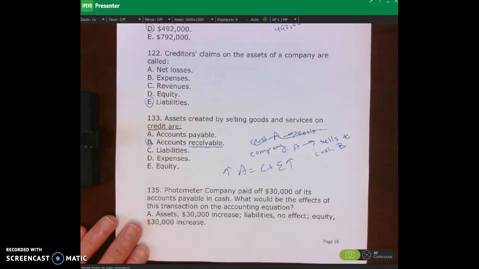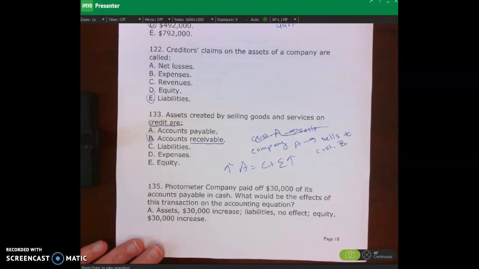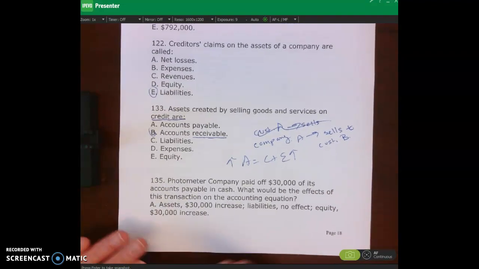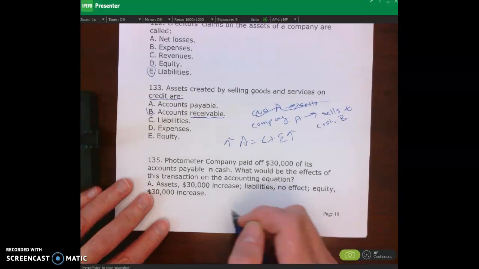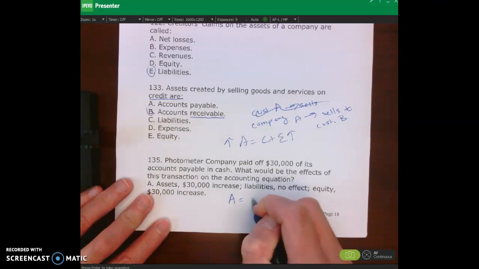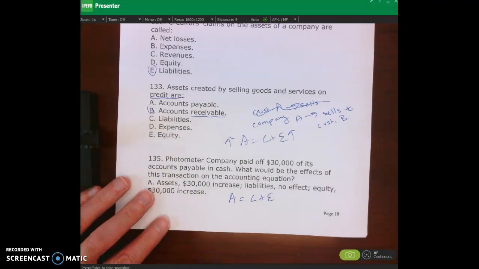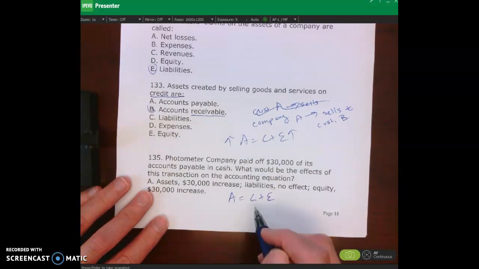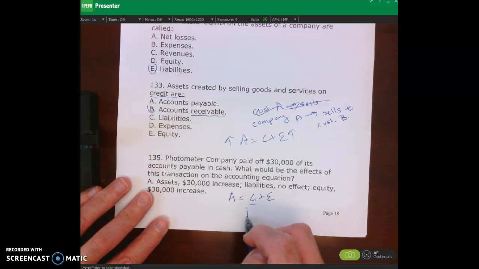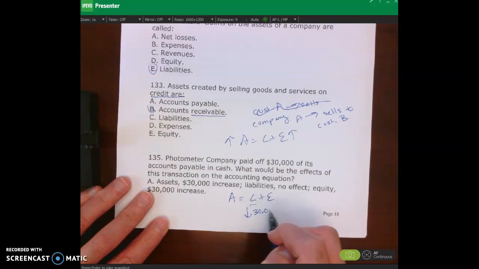Okay? Number 135, our photometer company paid off $30,000 of its accounts payable in cash. What would be the effect in terms of the accounting equation? We'll write that out. Remember, assets equals liabilities plus equity. So it paid off accounts payable. Where do we put accounts payable? That's a liability. So liabilities are going down by $30,000.